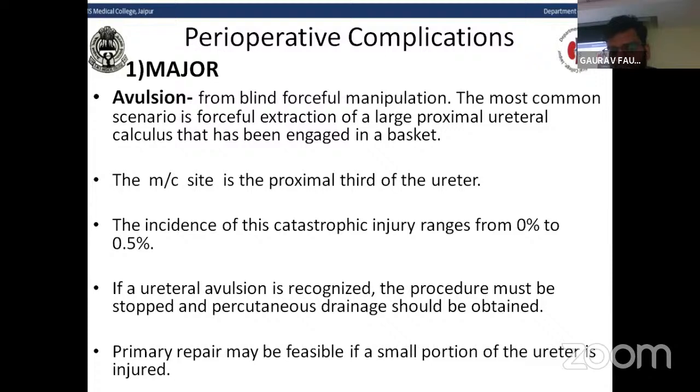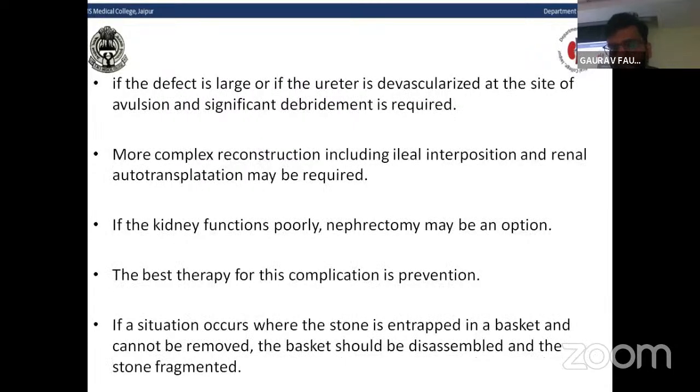If a ureteric avulsion is recognized, then the procedure must be stopped and a percutaneous drainage should be obtained. Primary repair may be feasible if a small portion of the ureter is injured. But if the defect is large, or if the ureter is devascularized in a long portion at the site of the avulsion and significant debridement is required, then more complex reconstruction like ileal interposition or renal autotransplantation may be required. In some conditions, when there is a large defect with poor kidney function, nephrectomy may be an option.